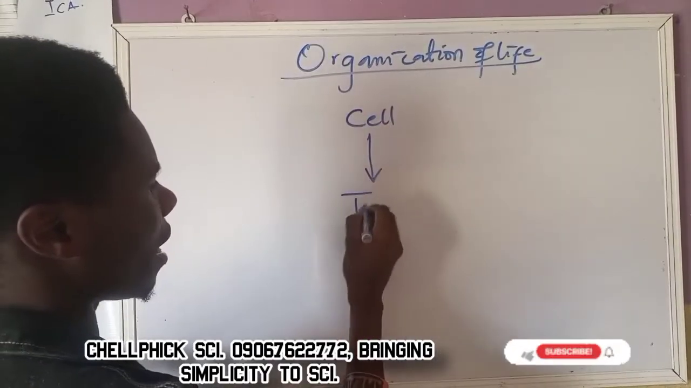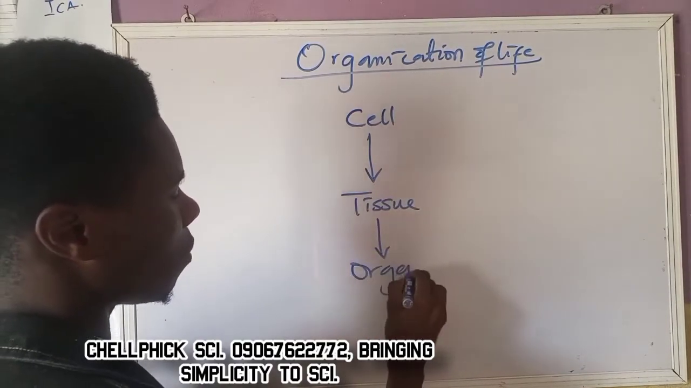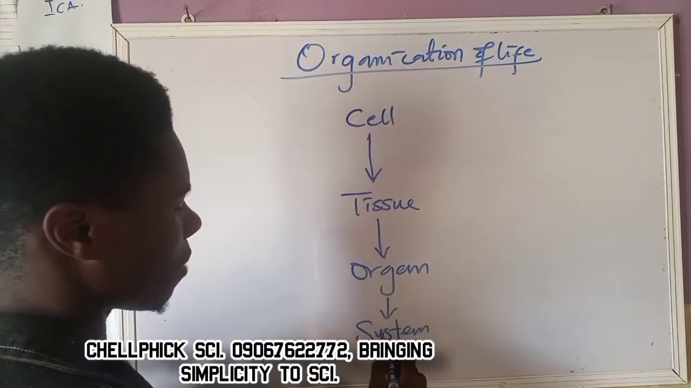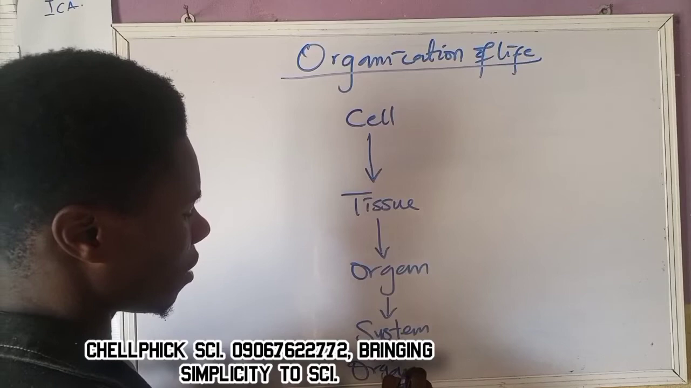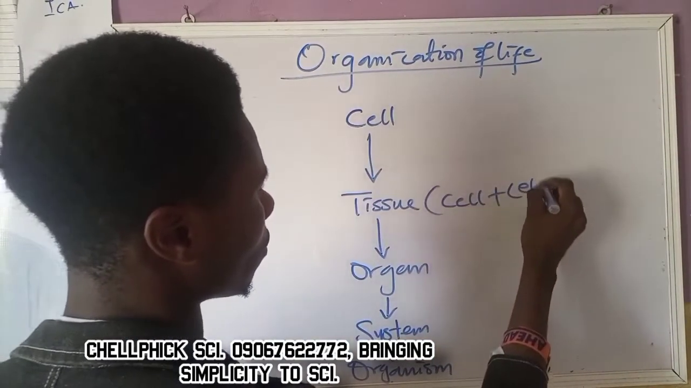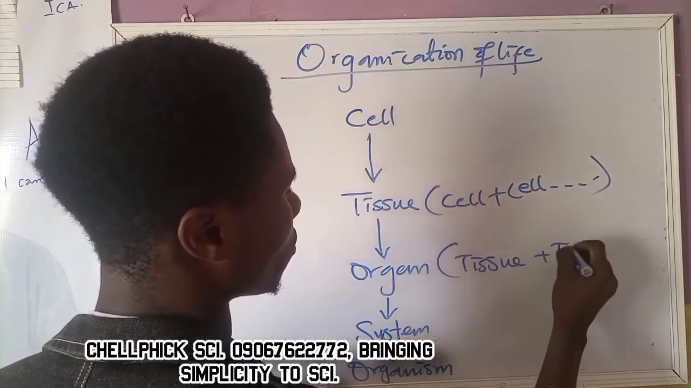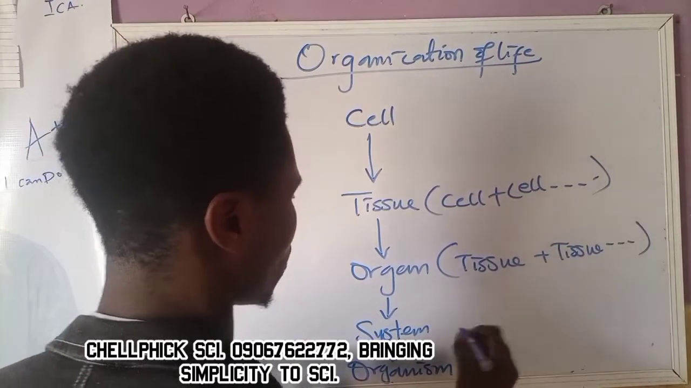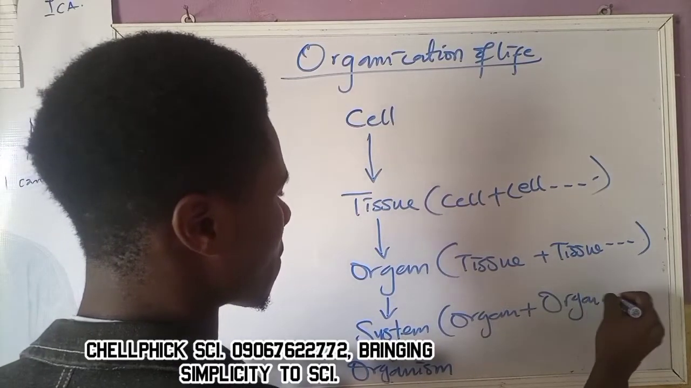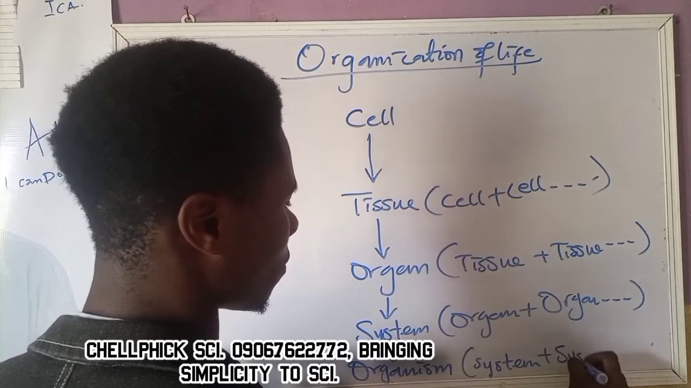When cells combine together, they form tissue. When tissues combine together, they form organ. When organs combine together, they form system. When systems combine together, they form organism. So this means cell plus cell, tissue plus tissue, organ plus organ, system plus system.